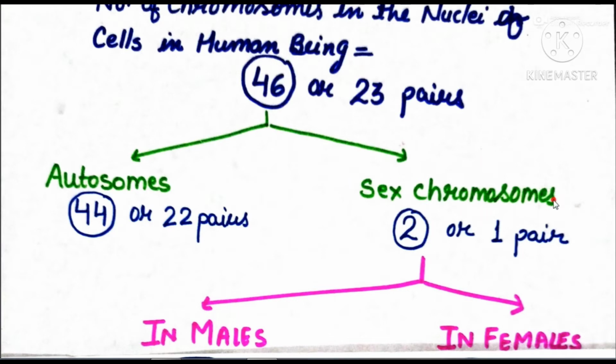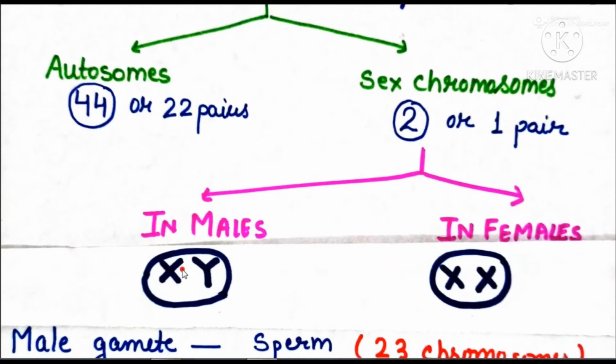These are the chromosomes that will decide the sex of a child, whether it will be male or female, whereas autosomes will decide the rest of the characters of the body. We know that chromosomes are responsible for the characters present in the body of a person. So these sex chromosomes in males are X and Y. You can see two different types of chromosomes, but in females these chromosomes are similar, X and X.